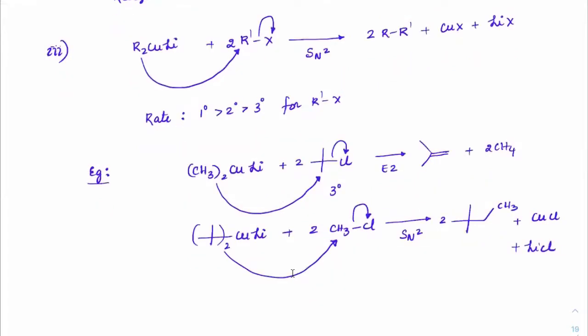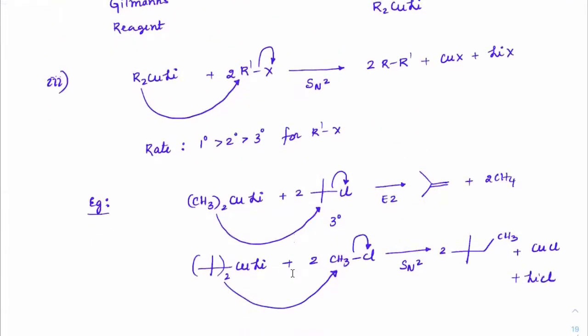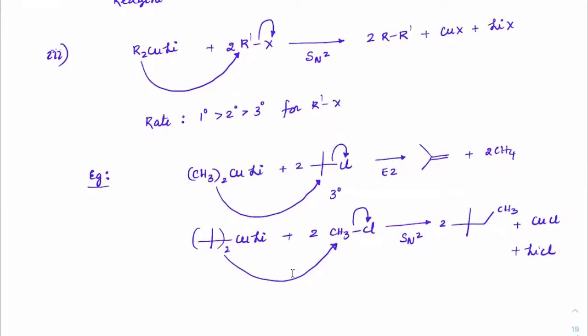Now considering Wurtz and Corey-House synthesis, Corey-House is more recent, and this reaction is better than the Wurtz reaction because it has fewer side products, and you can get mixed alkanes.